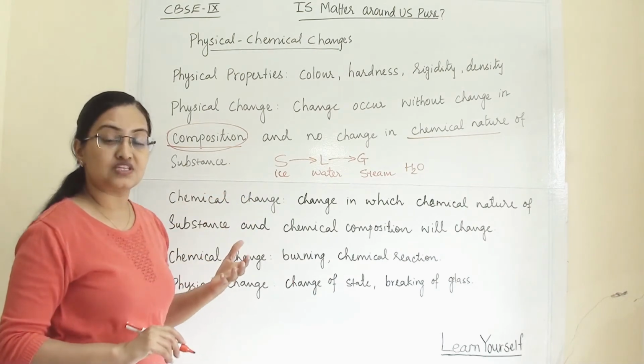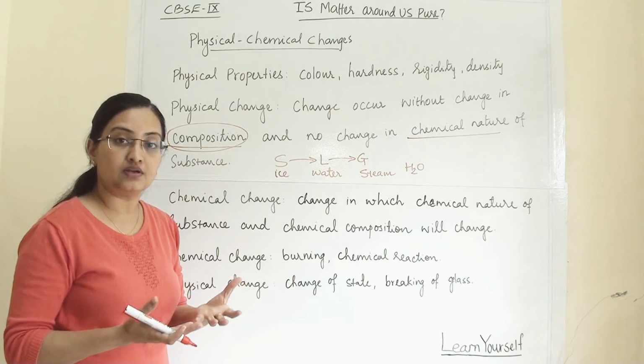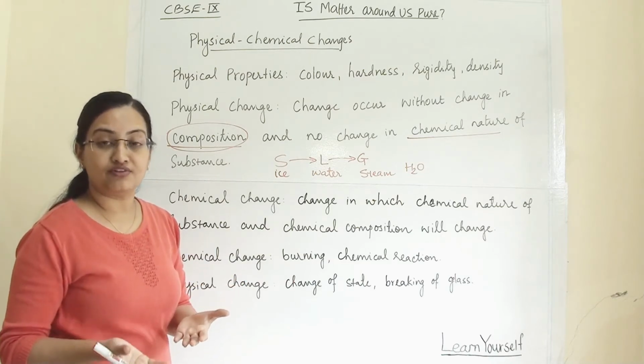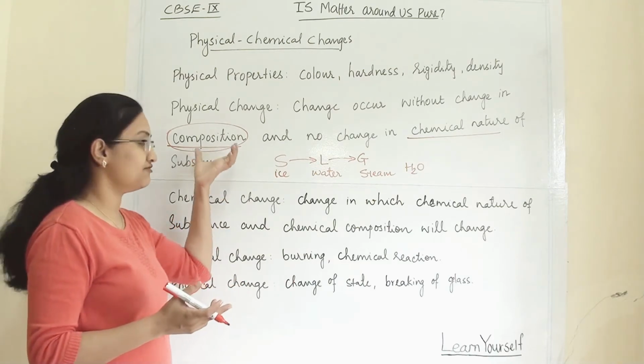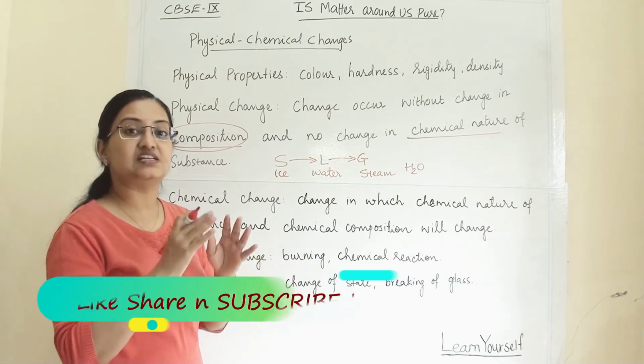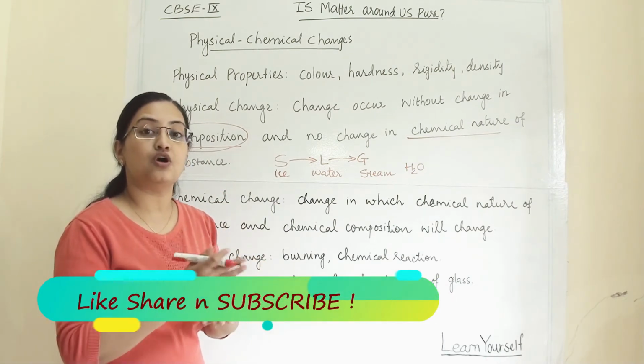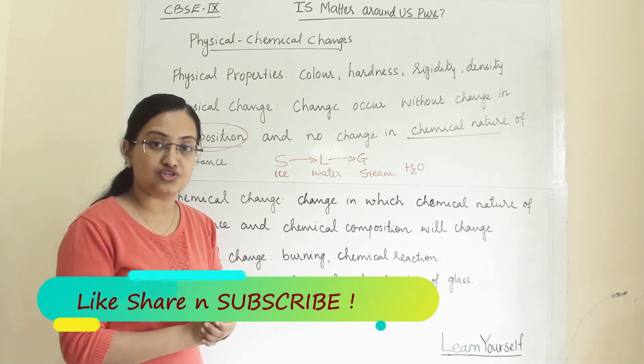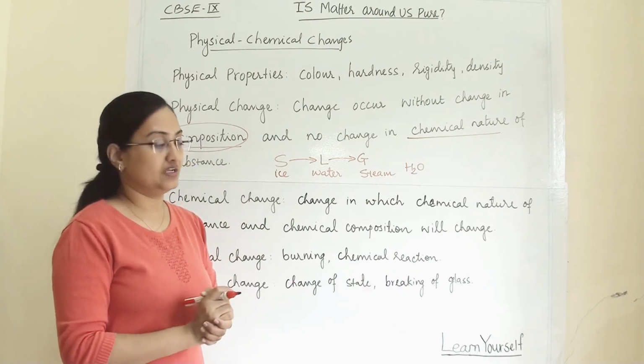We can also say that tearing of paper and breaking of glass all come under physical change, because we are changing only its shape. Its physical nature will change, but it will not affect its chemical composition and its characteristic properties.